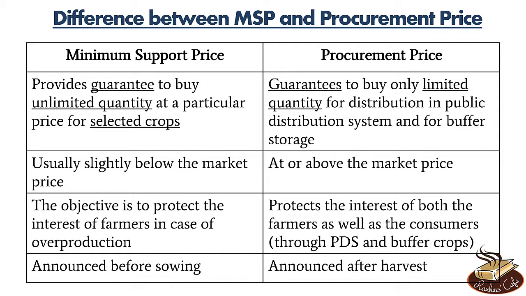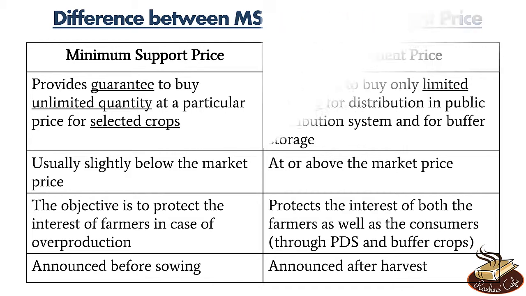Okay. Now MSP is announced before sowing, so that farmers have a minimum guarantee before sowing that even if the price falls a lot, they will not lose money. Before sowing, farmers have this guarantee and therefore they will go ahead with the production. So MSP is announced before sowing. On the other hand, procurement price is announced after harvest. Okay, whatever the prevailing market price is, government will procure at that price or just slightly above that price. So that price has to be announced after the harvest.